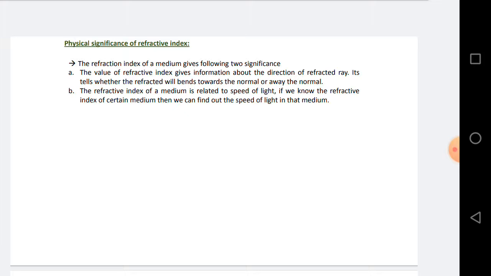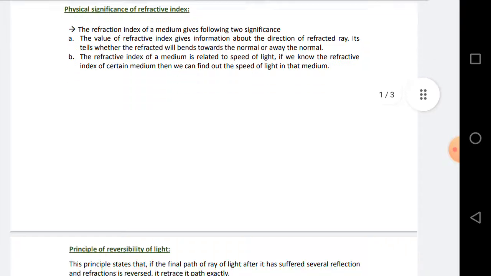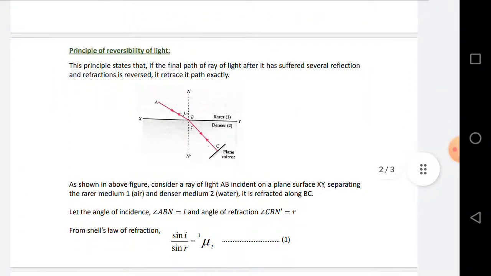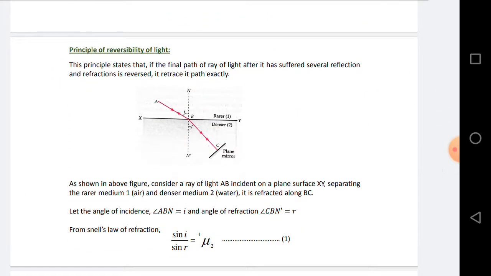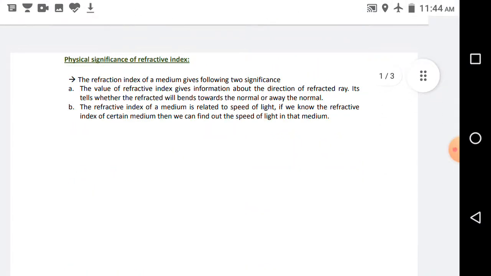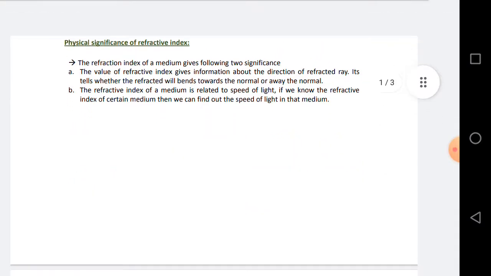In this video lecture, I am going to explain the physical significance of refractive index and the principle of reversibility of light. So, physical significance of refractive index. The refractive index of a medium gives the following two significances. One, the value of refractive index gives information about the direction of the refracted ray.